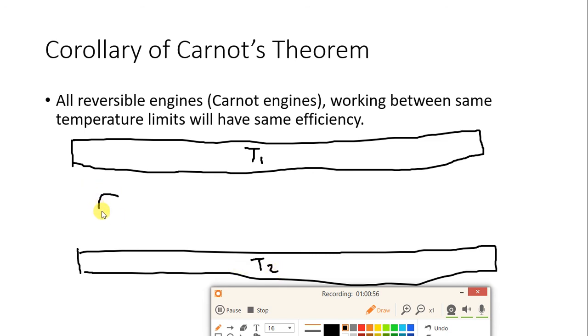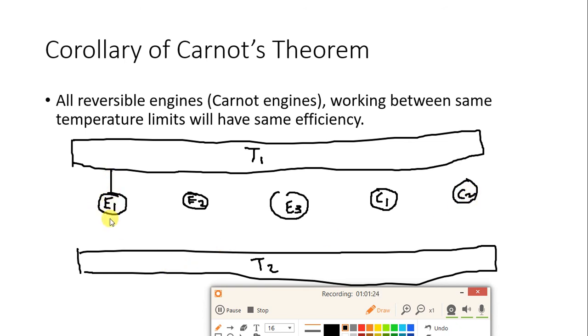Now suppose this is engine 1, this is engine 2, this is engine 3, suppose this is Carnot engine 1 and suppose this is Carnot engine 2.